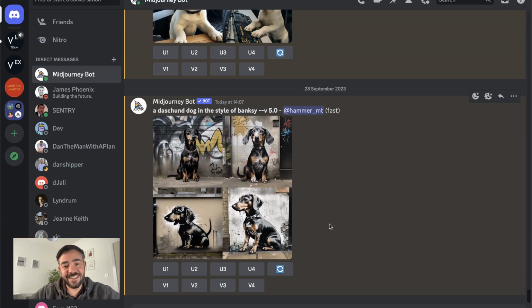Prompt rewriting. This is a really cool technique, and actually it's the secret sauce behind a lot of commercial grade AI apps. Typically, whenever you allow users to prompt, they're going to prompt with something naive. Most people don't know or care much about prompt engineering. You see here, a dachshund dog in the style of Banksy. They have given an evocative style that the AI will know, and a cool subject, but haven't really given much else in terms of description.